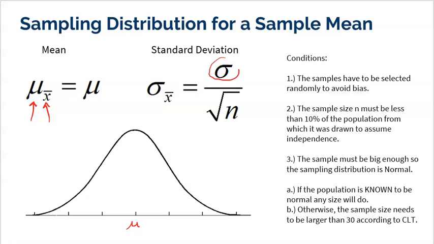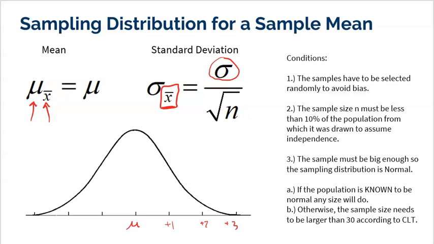But we also know that samples are going to vary, just like a population varies, right? So the standard deviation of a population is just sigma. This tells me how any one fish in the large population varies from the mean. But now we're talking about a sampling distribution, which doesn't talk about one fish. It talks about a sample of fish. So the standard deviation of a sample mean is going to take that standard deviation for any one fish in the population and divide it by the square root of your sample size. Because of course we learned that bigger samples vary less. So a sample of 55 fish should be much closer to the truth than, say, a sample of one fish. So that's the standard deviation formula, which will tell us how far we can go up 1, 2, and 3 standard deviations, down 1, down 2, down 3.